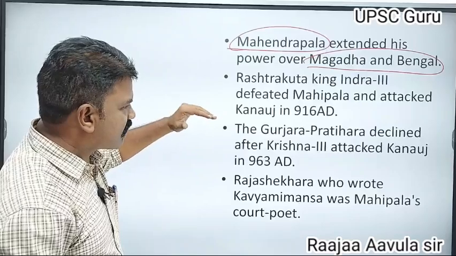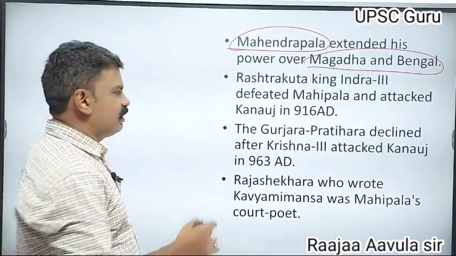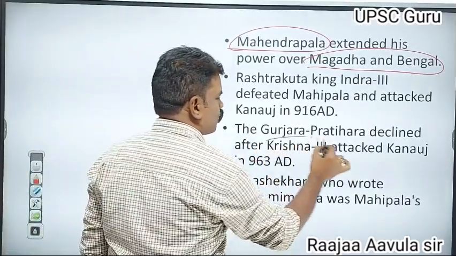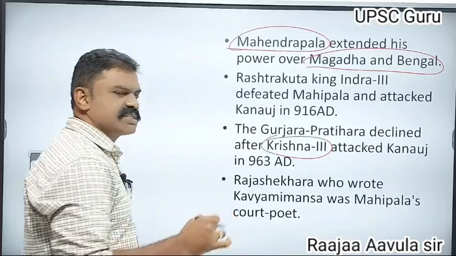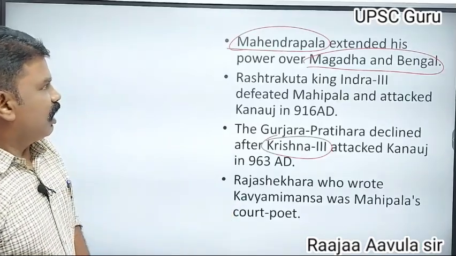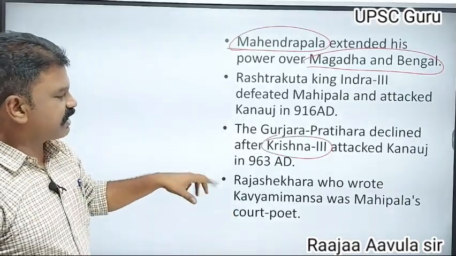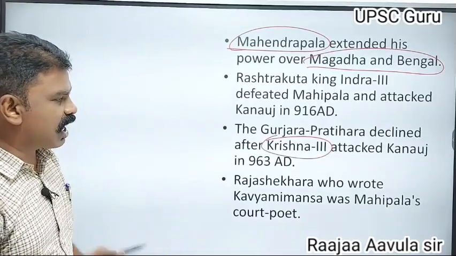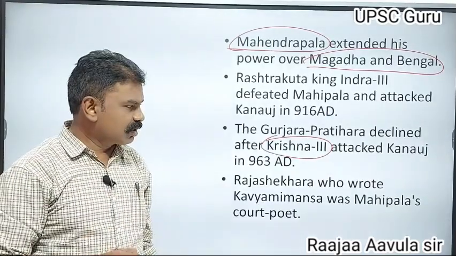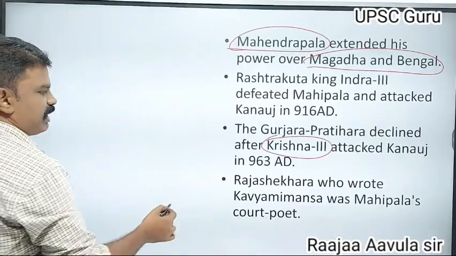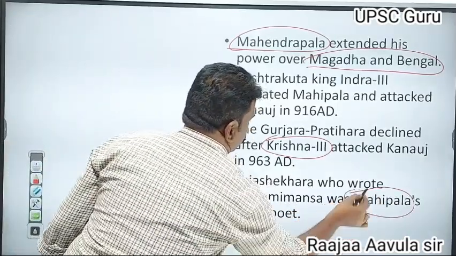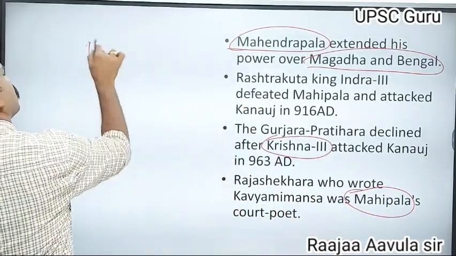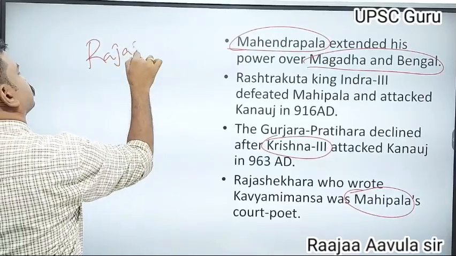Gurjara Pratiharas declined because of the Rashtrakutas. Rashtrakuta king Krishna III attacked several times. In the Mahendrapala period, Rajasekara was a court poet of Mahendrapala. Rajasekara wrote Kavya Mimamsa and Karpura Manjari. He was also the court poet of Mahipala.